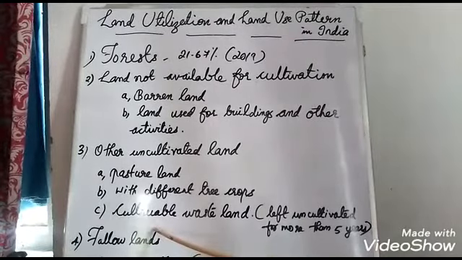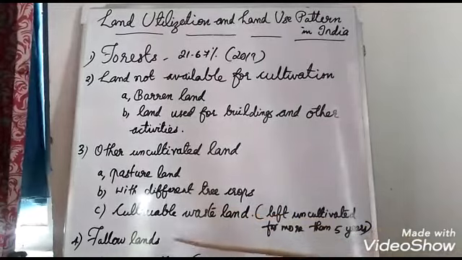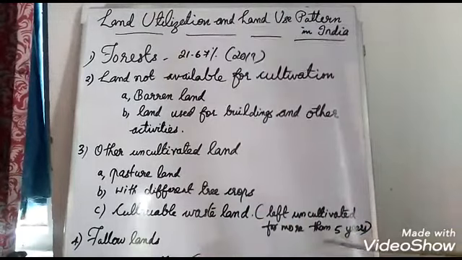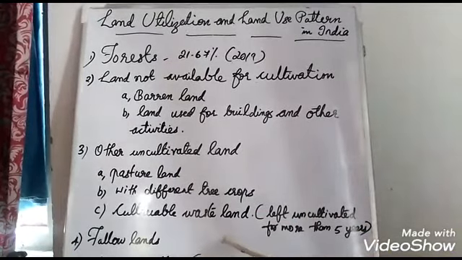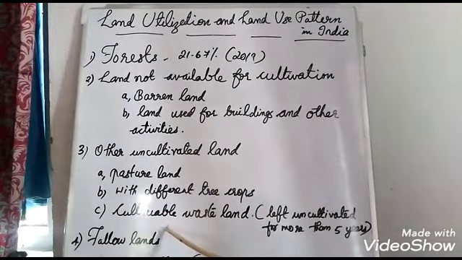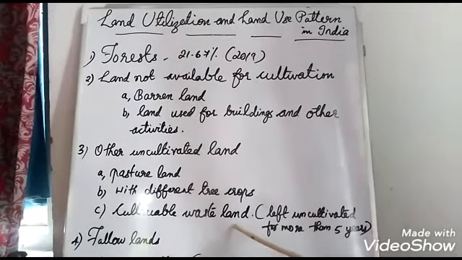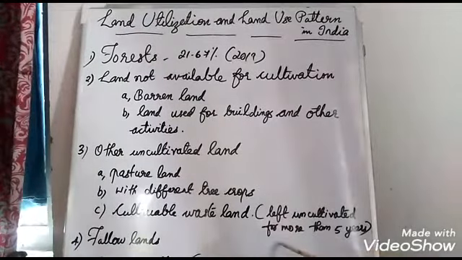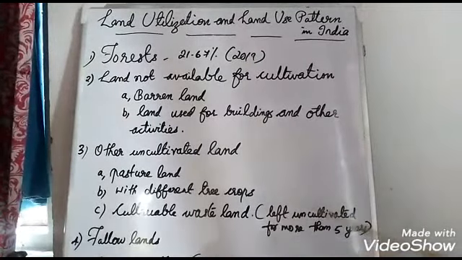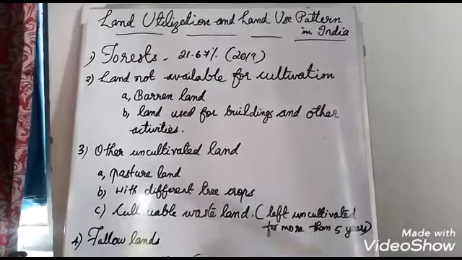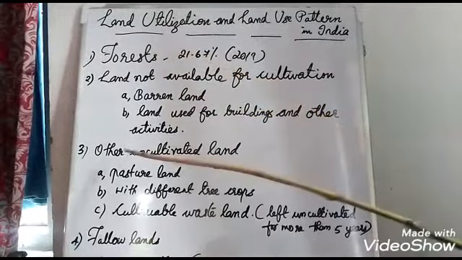Then the third category, cultivable wasteland. Cultivable means it can be cultivated, but that land is left uncultivated for more than 5 years. For the past 5 years we are not using it for cultivation. It can be cultivated, but it is waste, we are not using it. Such land is called cultivable wasteland, left uncultivated for more than 5 years. So continuously for more than 5 years we are not using it.